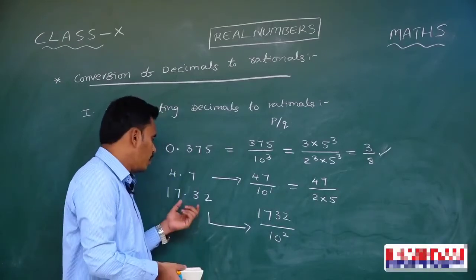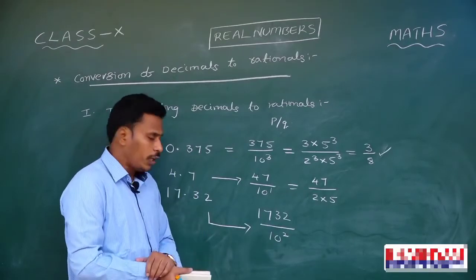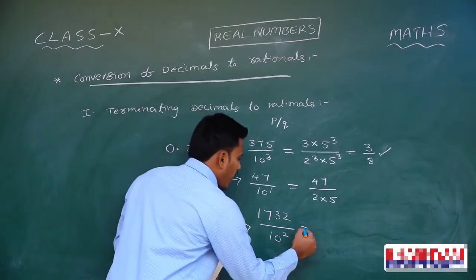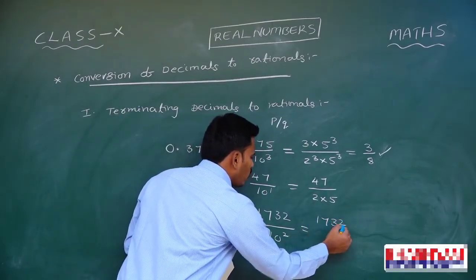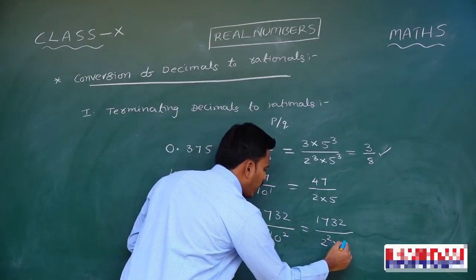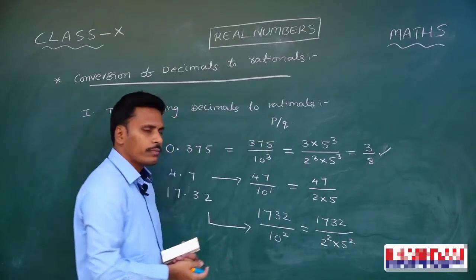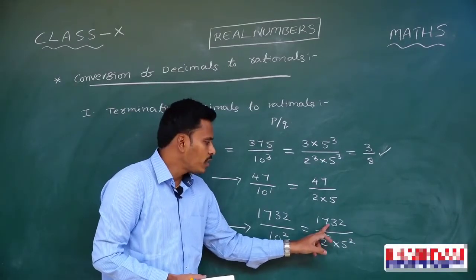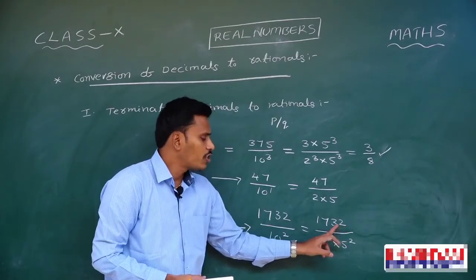Whereas coming to the decimal 17.32, its rational representation is 1732 by 10 square. I will write it like this: 1732 divided by 10, which is a combination of 2 and 5, I may write it like 2 square into 5 square. Now, there is a possibility to divide by 2 square because 1732 is a number which is divisible by 4.